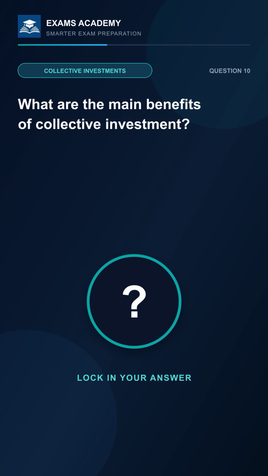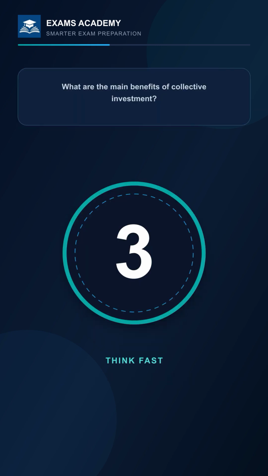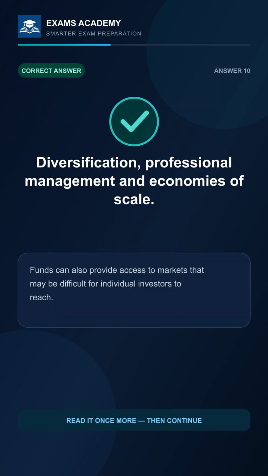What are the main benefits of collective investment? 3, 2, 1. The answer is diversification, professional management, and economies of scale. Funds can also provide access to markets that may be difficult for individual investors to reach.